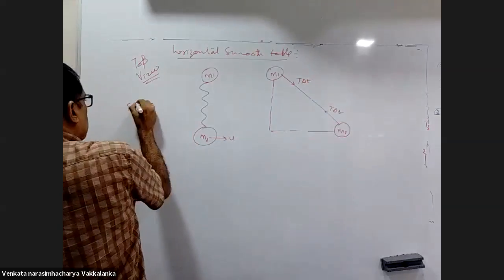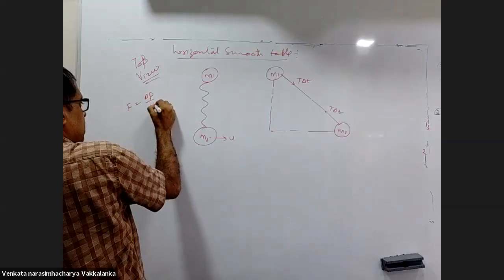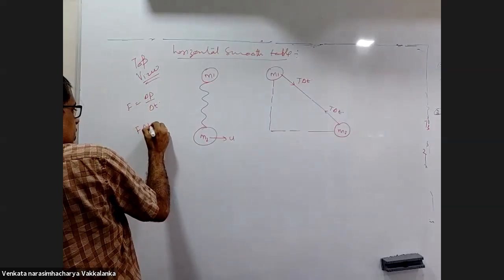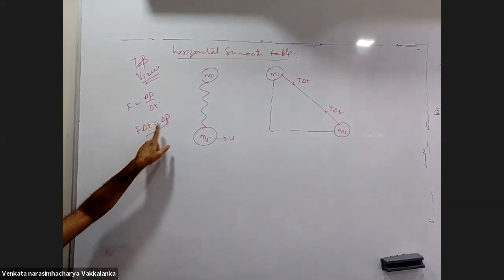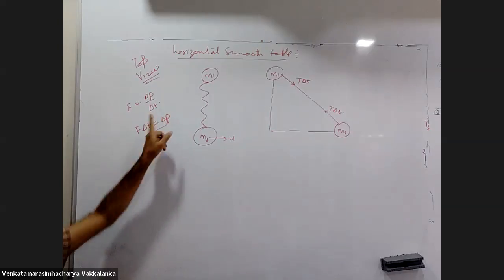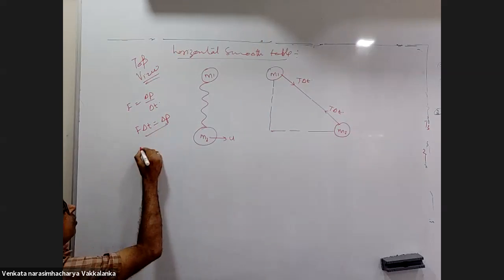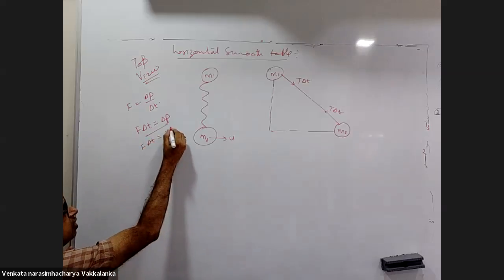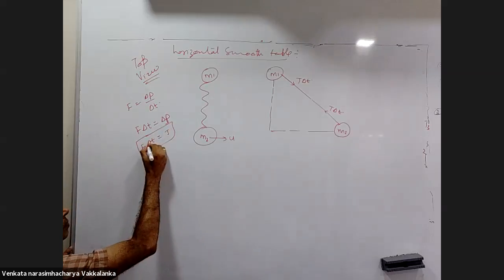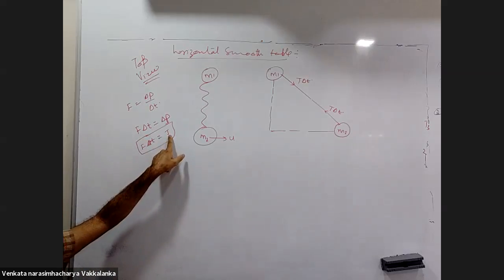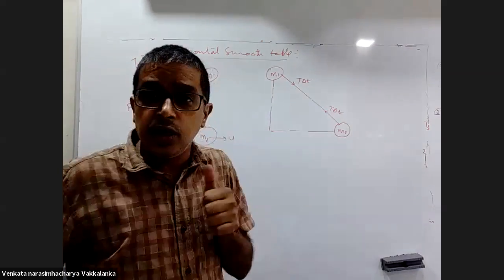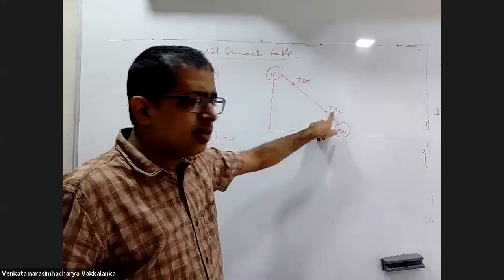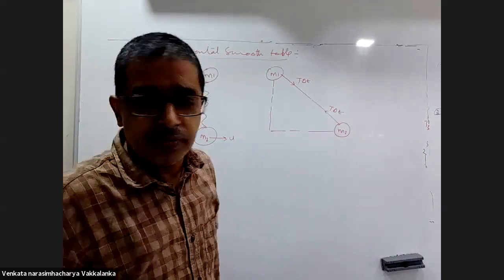Anyway, what is the force? Delta P by delta T. How much will be the impulse? F into delta T is delta P. Delta P will be called impulse. Quite a few times we will show it with the symbol J. F delta T is equal to J. So there is an impulse T delta T. Whatever is the direction of T, that's the direction of impulse.